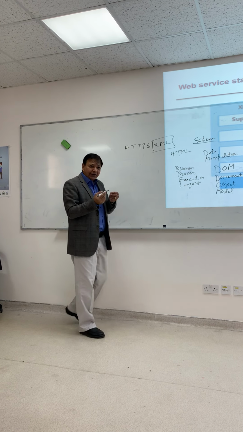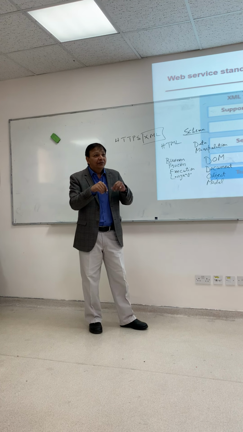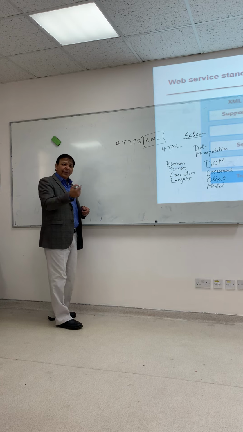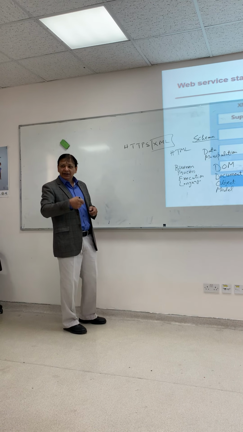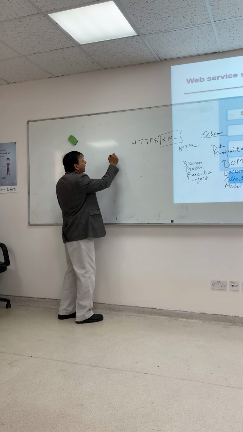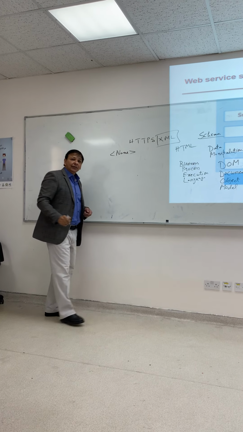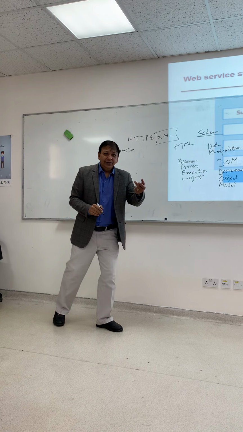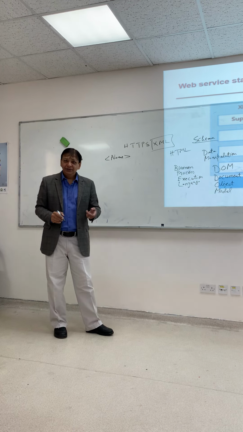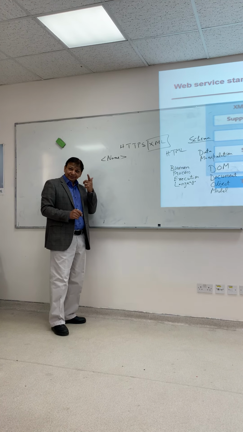For example, you want to define database fields like emp ID, emp name, department ID, department name. So like name: name is the parent tag, the parent node, the parent object.